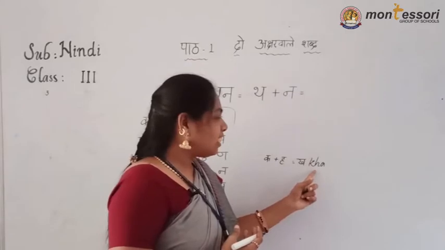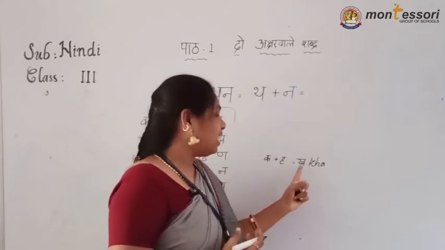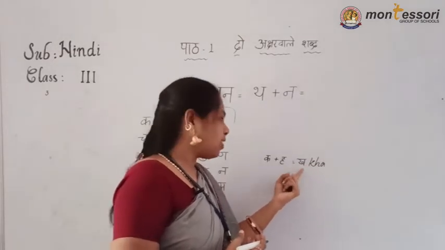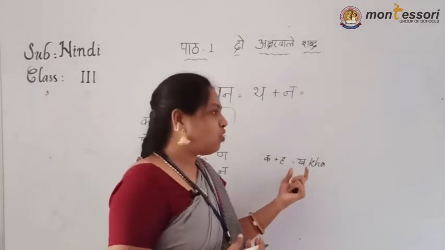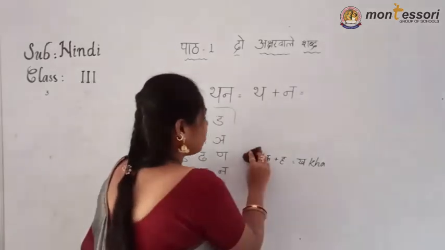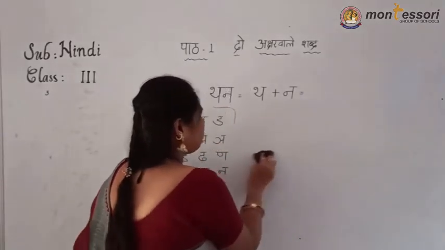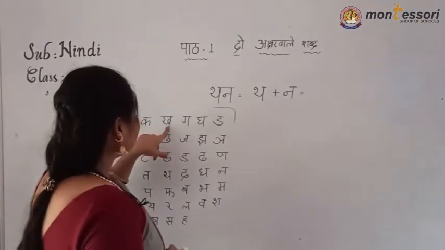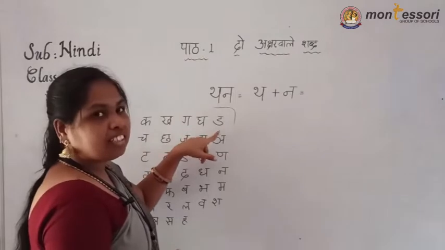See in English also. If I write in English, what are the sounds of this one? By seeing this also, we can identify easily what is the sound of that particular letter. Now see here, children. Ka, kha, ga, gha, inya.